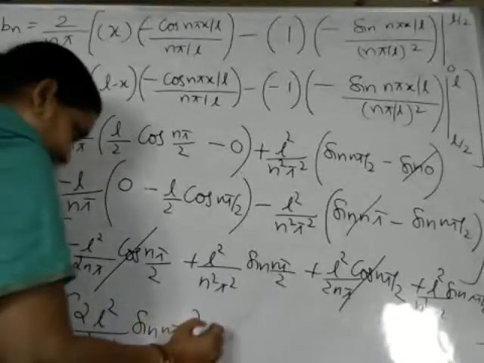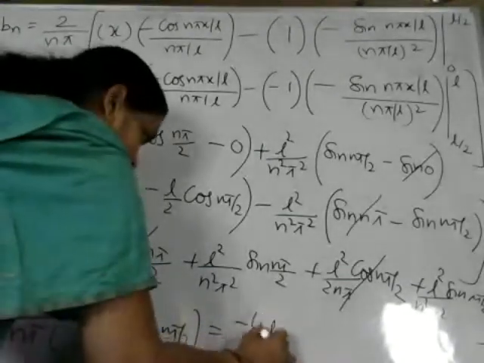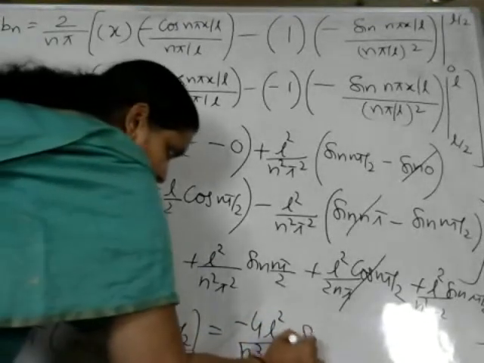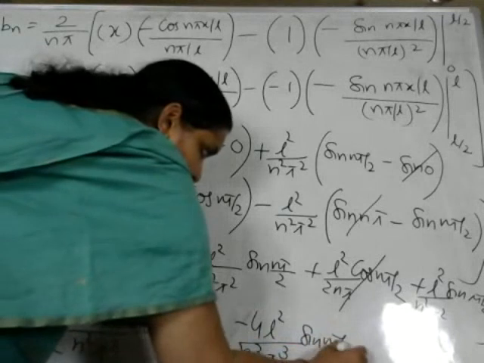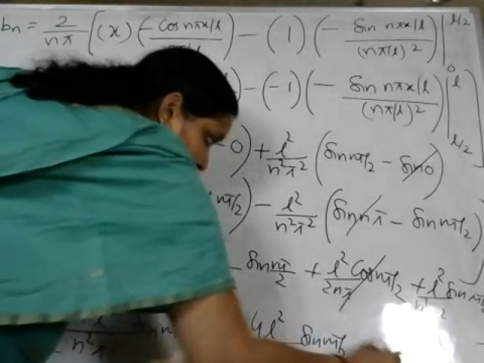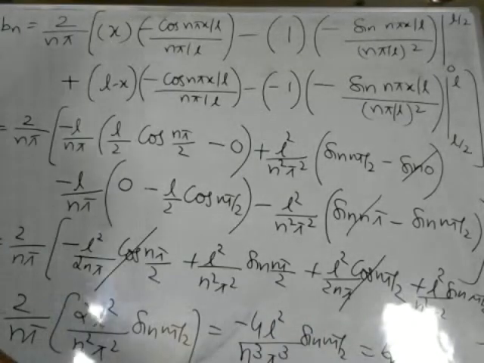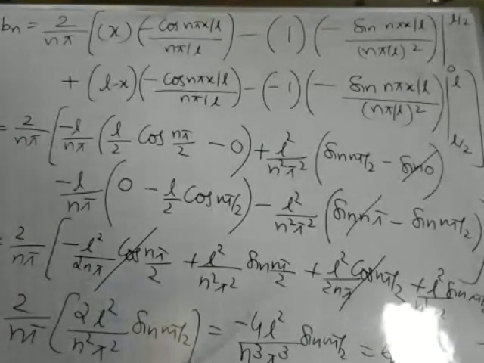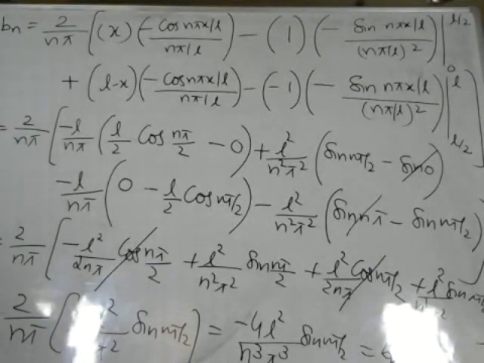So what will be the value? Minus 4 L square by n cube pi cube sin n pi by 2. This is the value of Bn. So we'll substitute this value of Bn in the given function to get the solution for the wave equation with the given conditions.